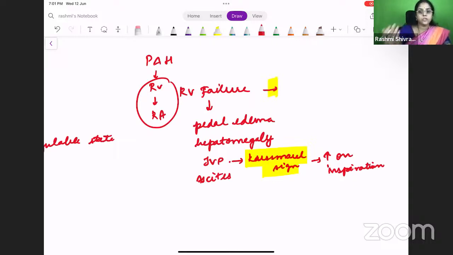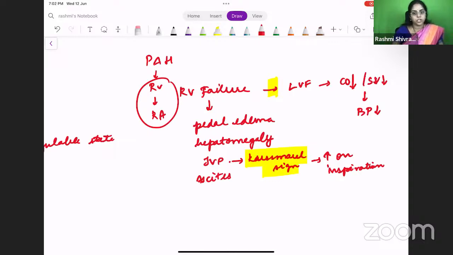So because of this right ventricular failure, what happens? This pressure is transmitted to the left side because of the septal deviation. So after that, you will have a left ventricular failure. And before that, the cardiac output decreases. The stroke volume decreases. Because of that, the BP will reduce. The patient will be in hypotension. So this is the acute hemodynamically unstable condition when the patient with a pulmonary embolism comes to you in a hypotensive state. This is the mechanism of that.